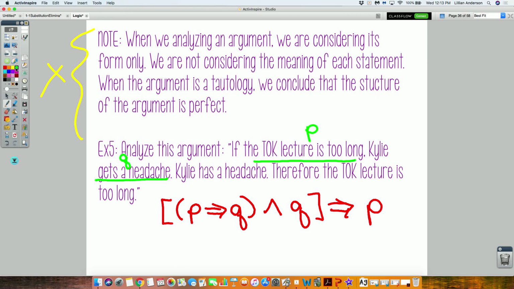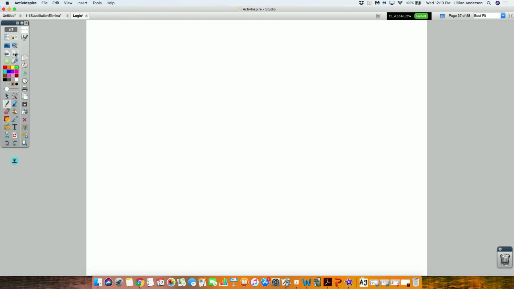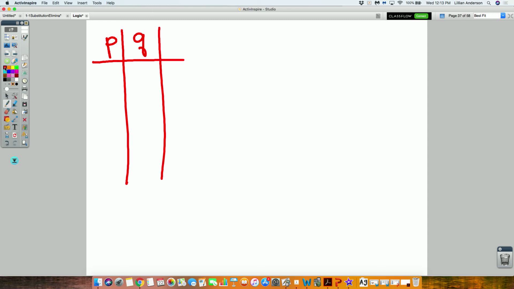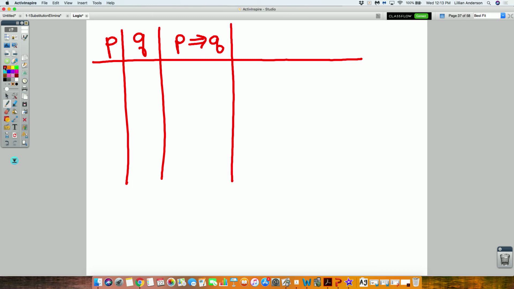We are going to create the truth table to go along with this statement. So, what am I going to need? I need a P. I need a Q. What else do I need to analyze this statement that you guys wrote down? P implies Q. I need a P implies Q. And then you need P implies Q and Q.